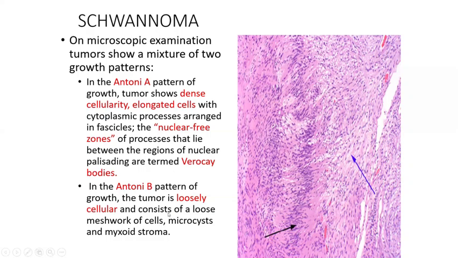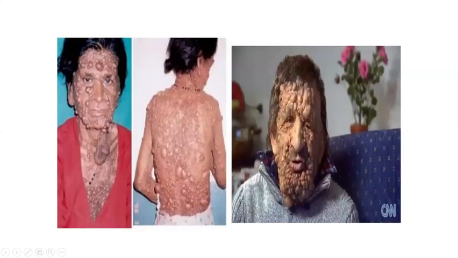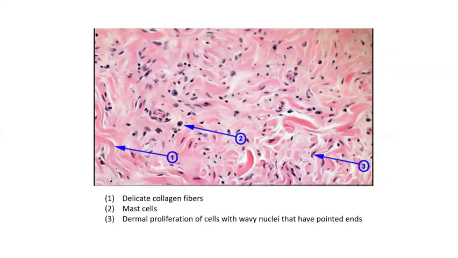Then, Antony B will be the hypocellular layers. Then comes the neurofibroma. Cutaneous neurofibroma, we all know, is most commonly associated with neurofibromatosis type 1, and plexiform neurofibromas. These are the multiple neurofibromas associated with neurofibromatosis type 1 and type 2. You will have delicate collagen, mast cells present, and a dermal proliferation of cells with a wavy nucleus, nerve